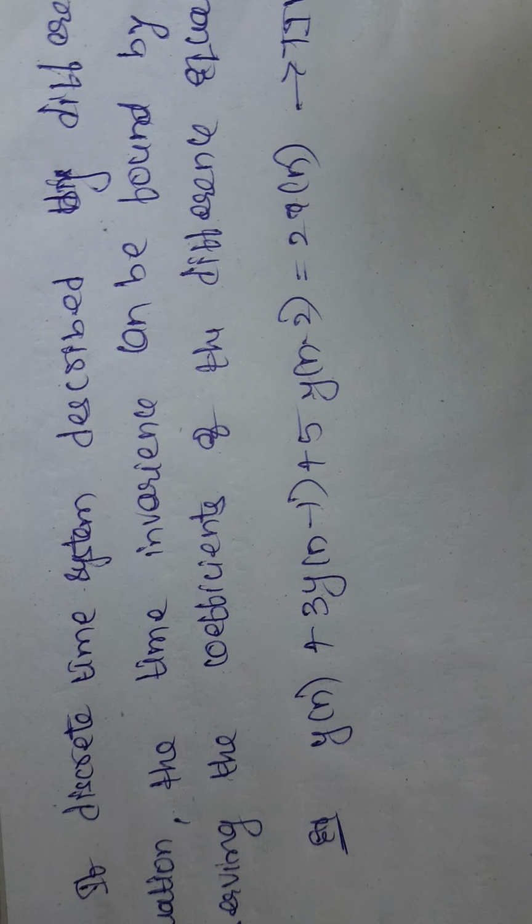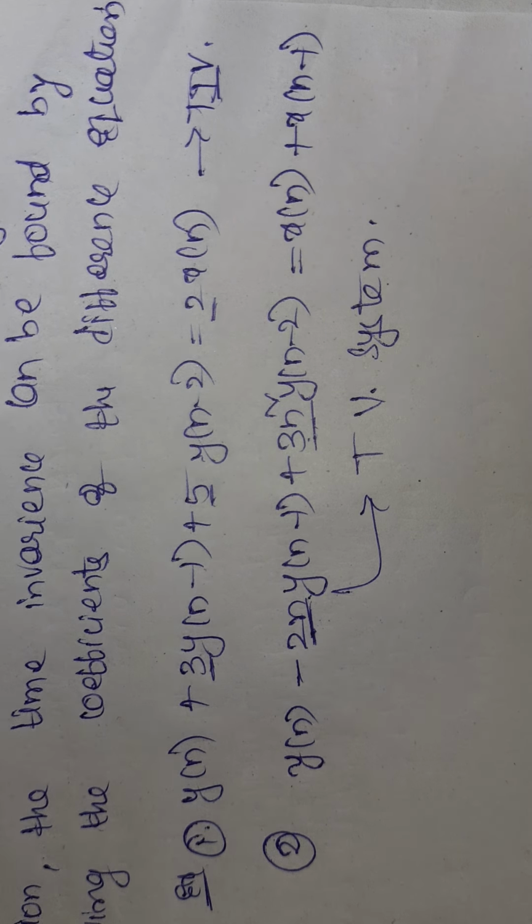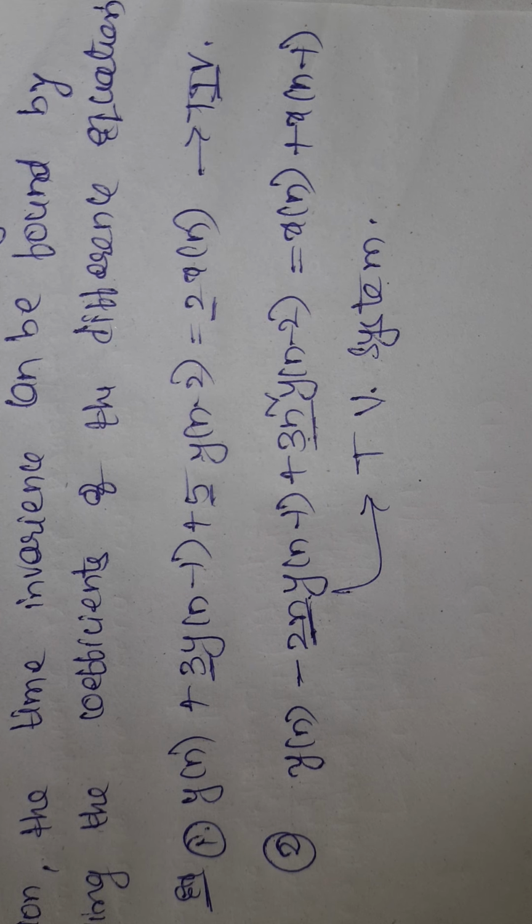Next, y of n minus 2 and y of n minus 1 plus 3n square y of n minus 2 is equal to x of n plus x of n minus 1. So if I am having a system like this, the quotients are not constant. We are having the terms 2n, 3n square like this. Then the system is said to be a time variant system. Okay. Thank you.